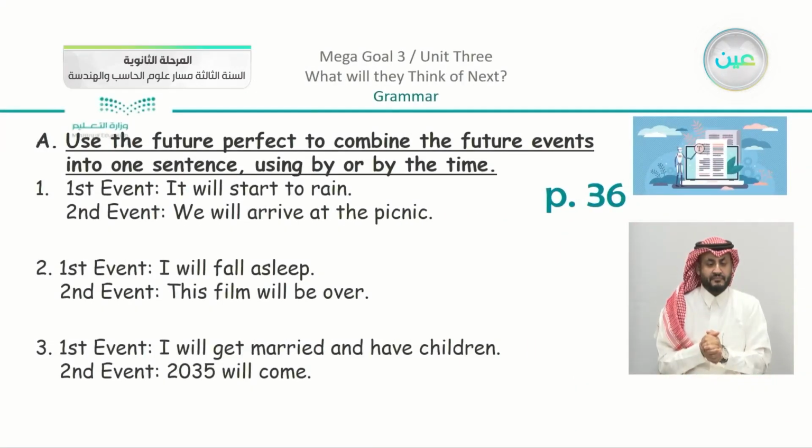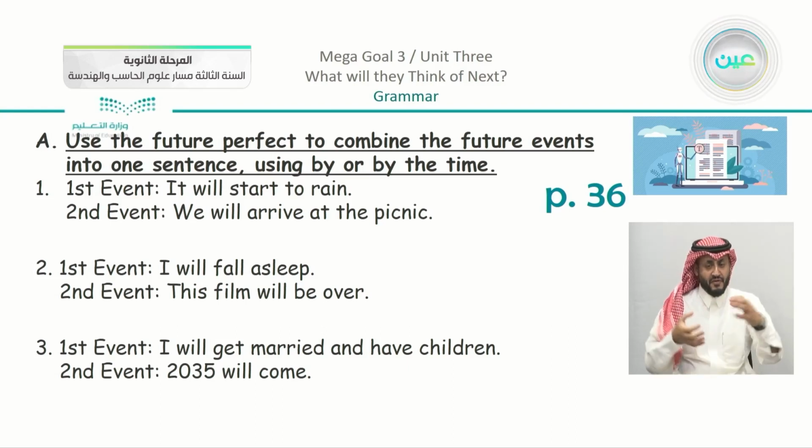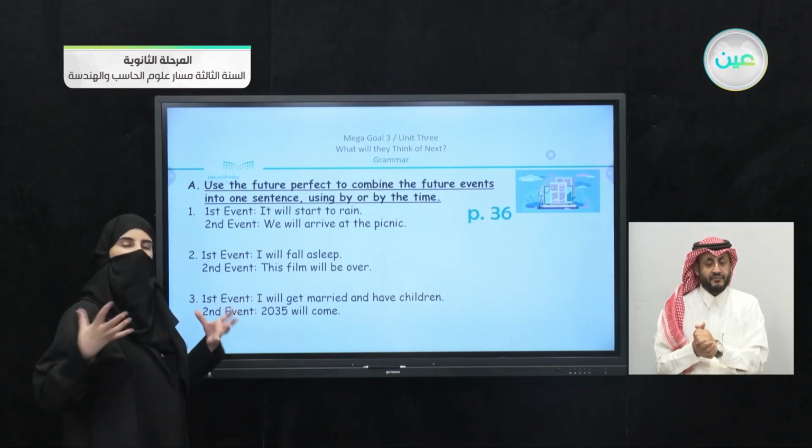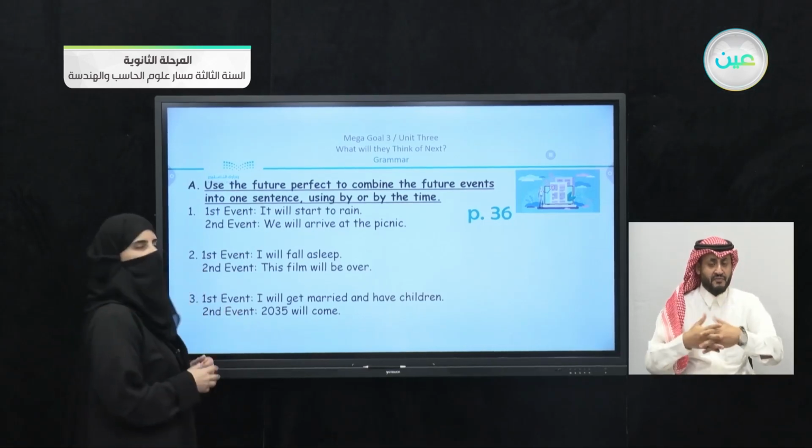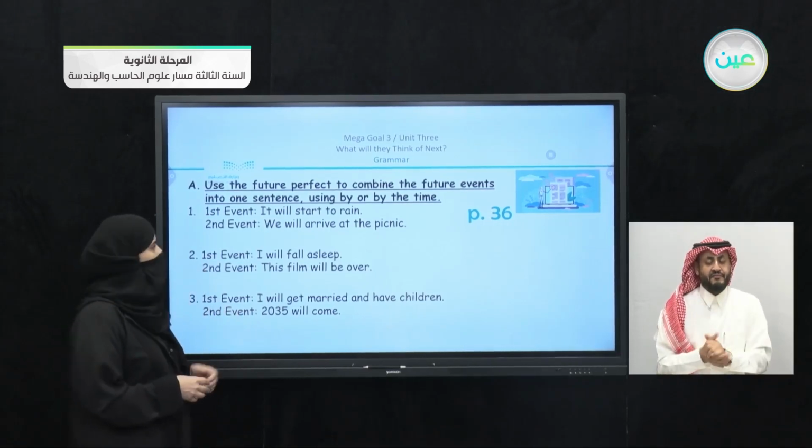Now we have our exercises in the book. You can see that the first one says, use the future perfect to combine the future events into one sentence using by or by the time. Now you can see that we have two parts. We're going to combine them together using the future perfect. Now we have the first one.